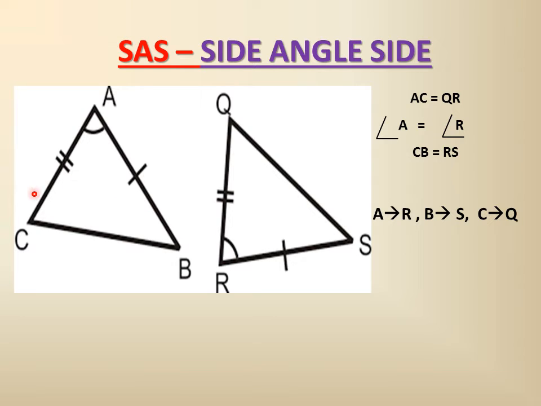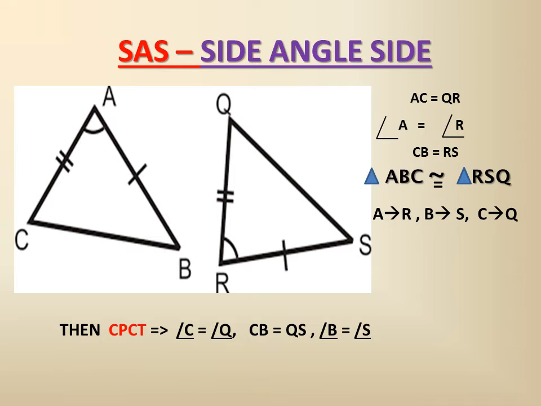And if AC is equal to QR and AB is equal to RS, then point A will correspond to point R, AC will correspond to QR and AB will correspond to RS. All of a sudden, if you see these two figures, you can't say these two are congruent, but their orientation is the same. So in this you can say they are congruent, and by CPCT the angles will be equal.